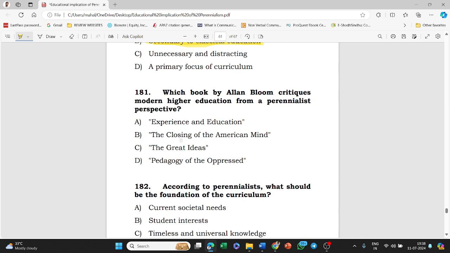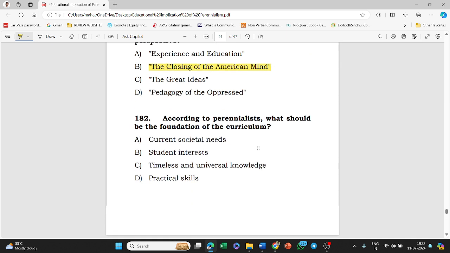Experience and Education, The Closing of American Mind, The Great Idea, Pedagogy of the Oppressed. Which book by Allan Bloom critiques modern higher education? The answer to this question is option B, that is The Closing of the American Mind.